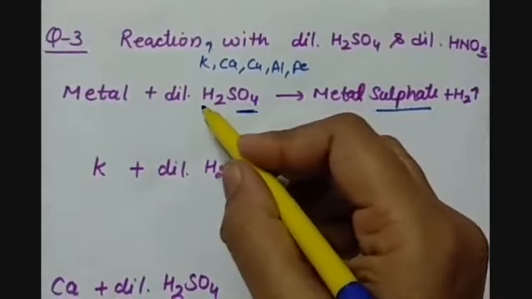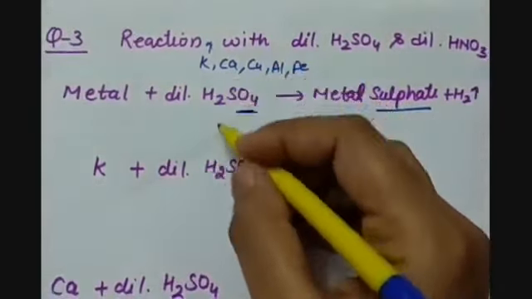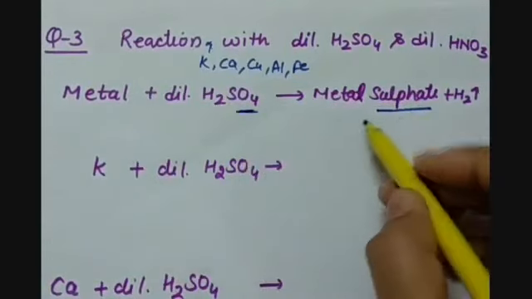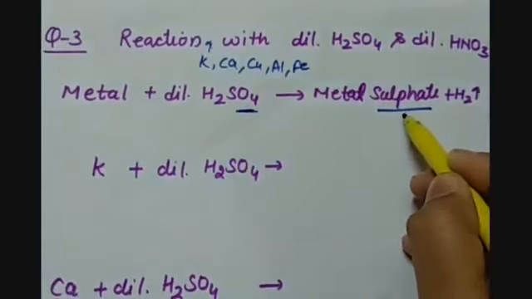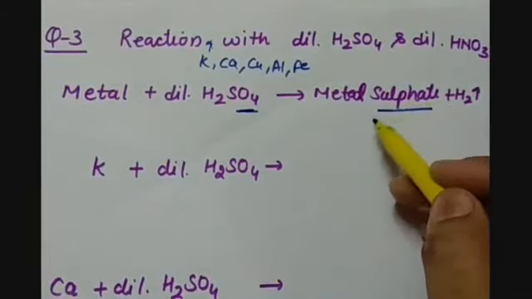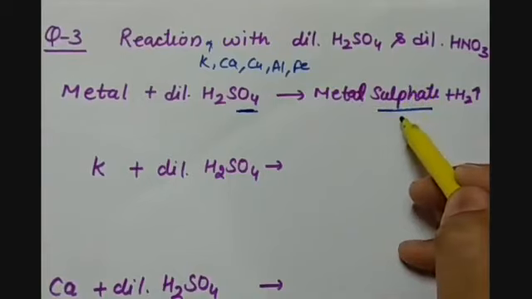So when hydrogen gas is displaced from here, then metal sulfate is produced and hydrogen gas is evolved. In case of nitric acid, metal nitrates are formed.